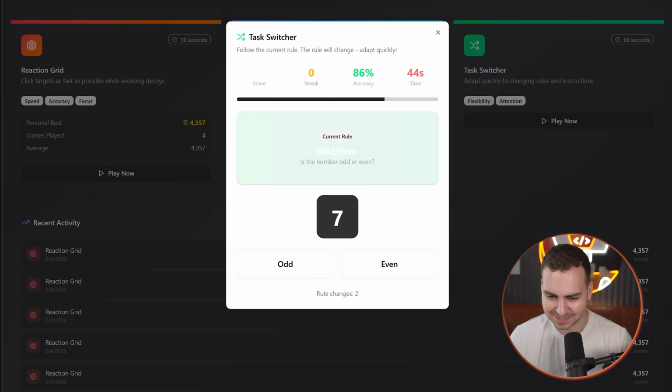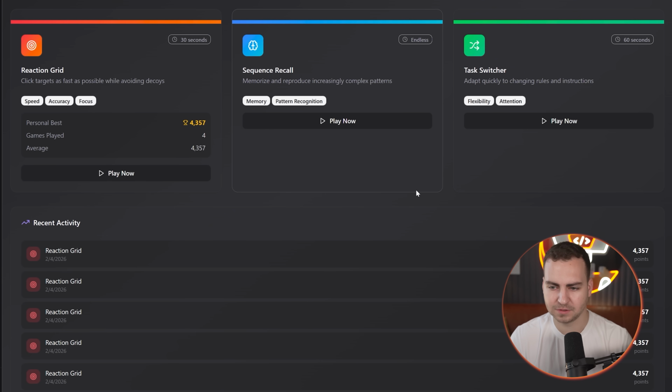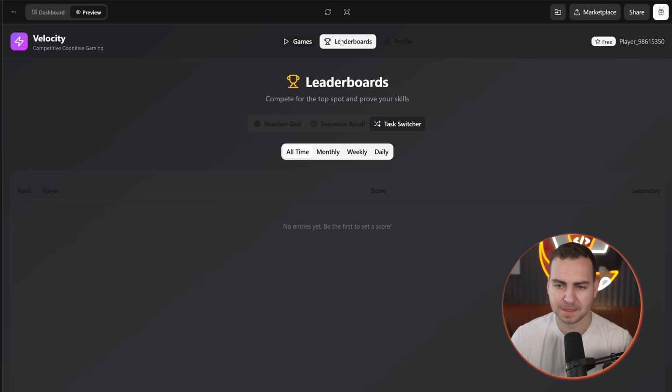Okay, this is harder than it looks actually. It's the number odd, odd, even, vowel, consonant. It is a consonant, vowel, okay, odd, okay. And you get the idea. I'm not going to play through the whole thing. Let's just get out of that because I don't want it to take too long, but you get the idea.